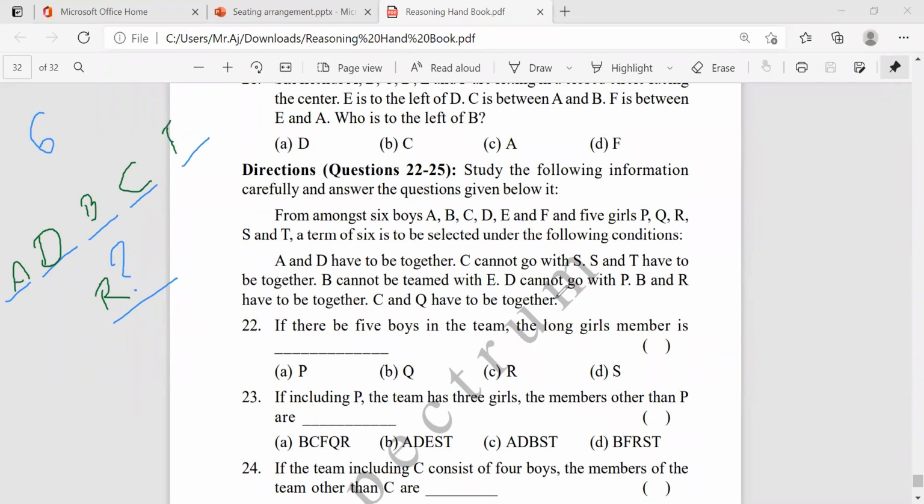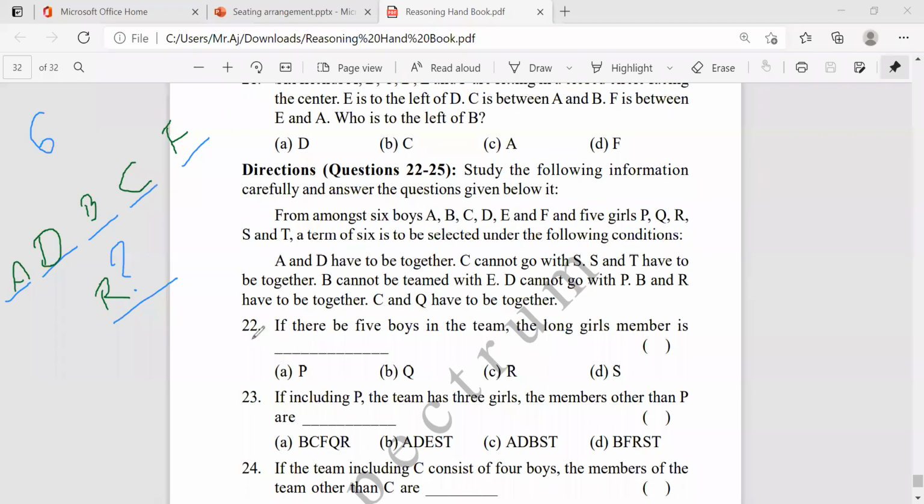So F, are there any conditions? See that F, are there any conditions? A and D have to be together. Okay, together is there. C cannot be with S. Okay, C is there but cannot be with S. S and T are not going to be together. Okay, we are not using S and T. And D cannot go with P.